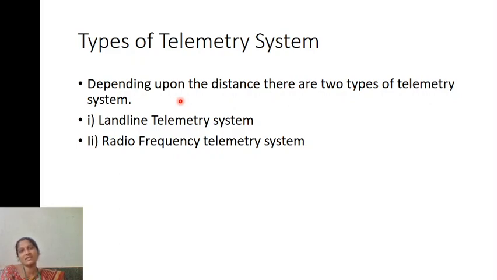So there is a wired, cable connection through which you can transmit the data. Likewise, in this telemetry system, to transmit data between the inaccessible location and the accessible location, a cable is connected. That is the landline telemetry system.